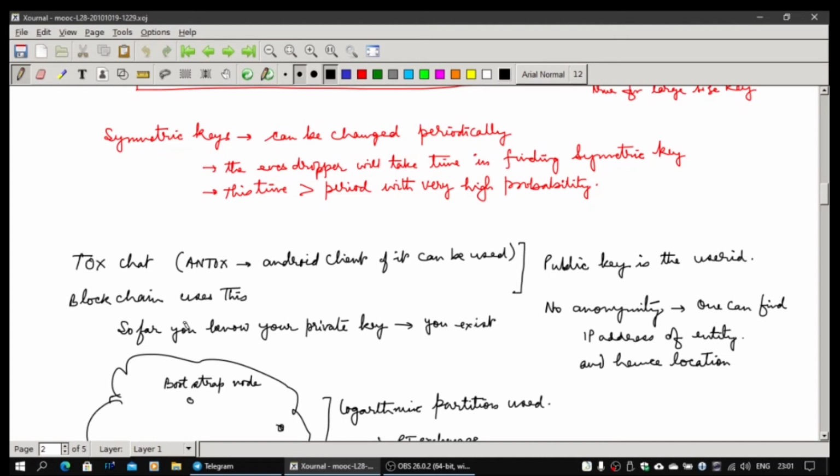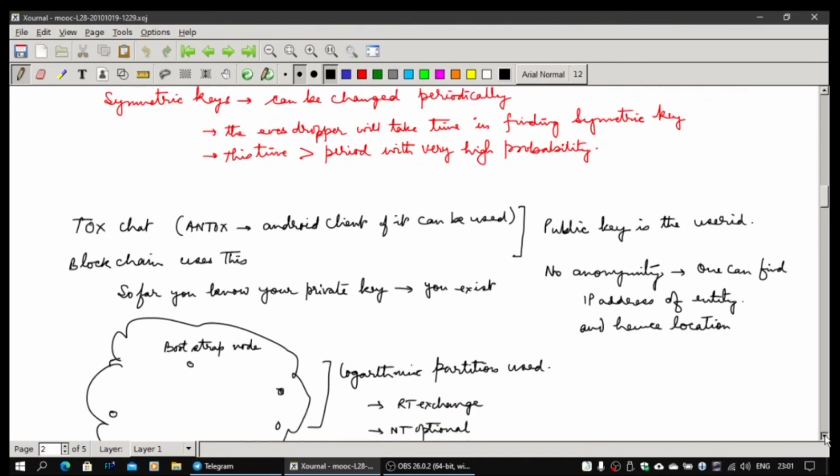Unless somebody else by chance gets the same private key while doing random generation, which is very, very far-fetched, an extremely improbable event. So it's going to be lost. It has happened with people. They have lost a large amount of bitcoins, which, if it would have been accessible, would have been a huge thing. People's hard disks have crashed, or a hard disk has gone into water, and they could never recover it. They have lost a huge amount of money. So if you search the internet, you can find such cases.